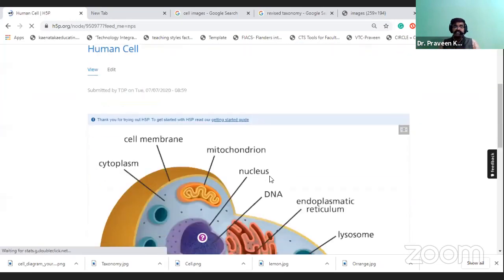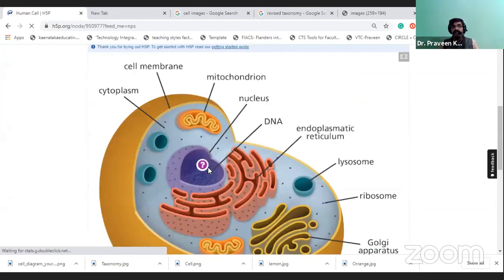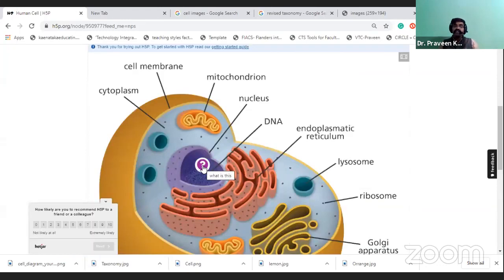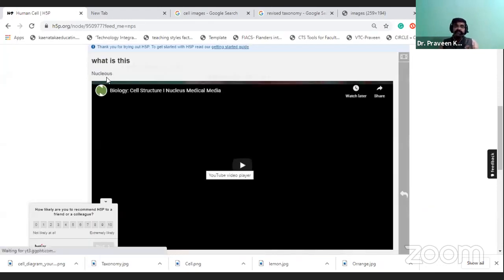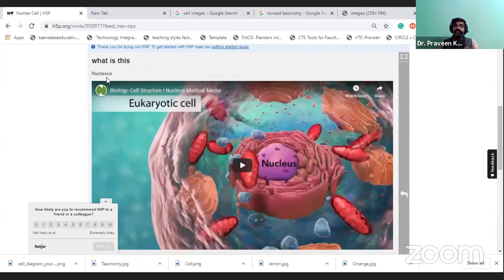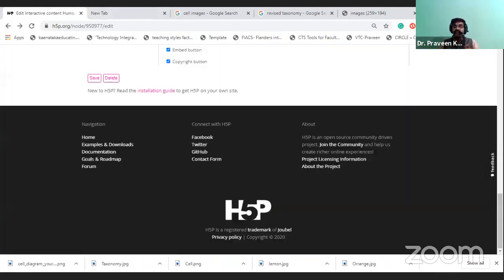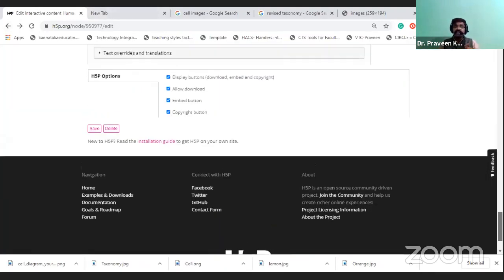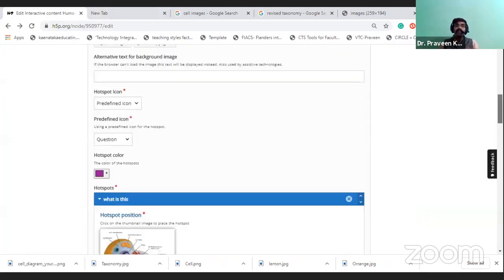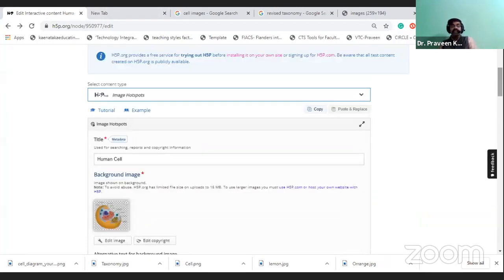See, there is a plus mark here. If I click on that, it will show what this is. It will be mitochondria. If I put a question like that, the question will be visible. If you put nucleus, it will be used like this. So this type of hotspot interaction can be created by using another content type, that is image hotspot. Such a wonderful H5P platform is there.